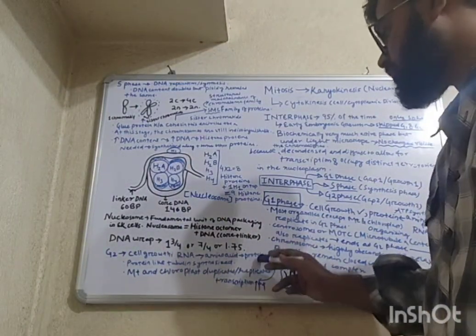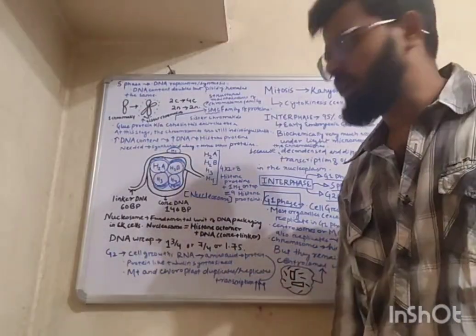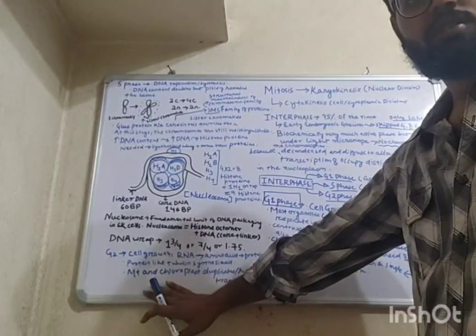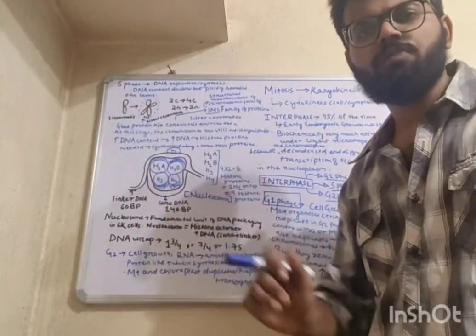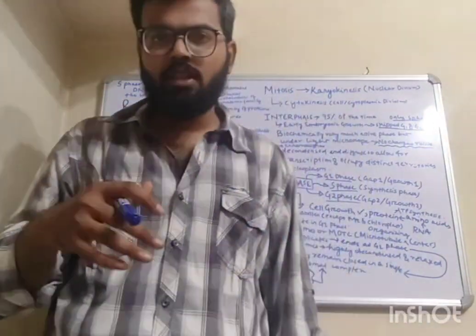Now, if protein is being synthesized, there will be more transcription. Keep this in mind. And here it is ensured that there is no DNA damage. Then the cell is pushed into the mitotic phase or M phase. That M phase we will discuss in the next video.